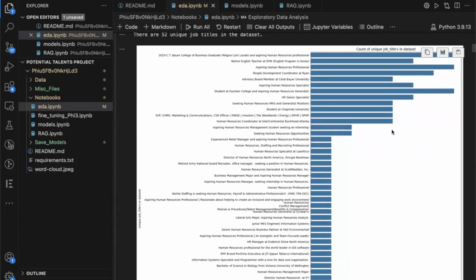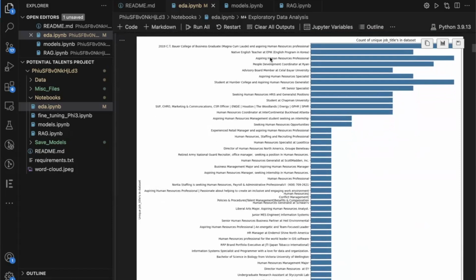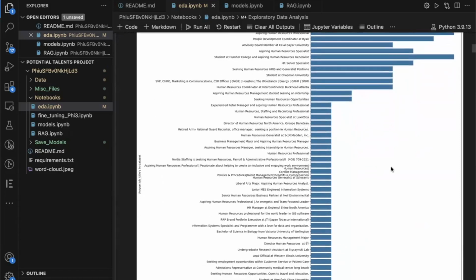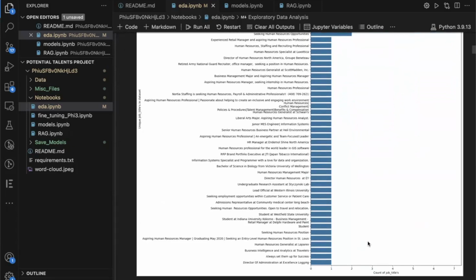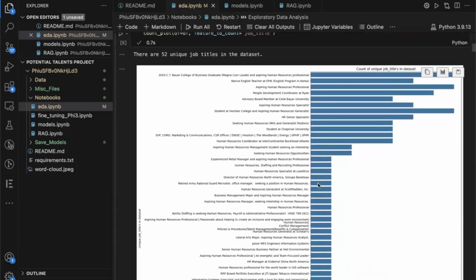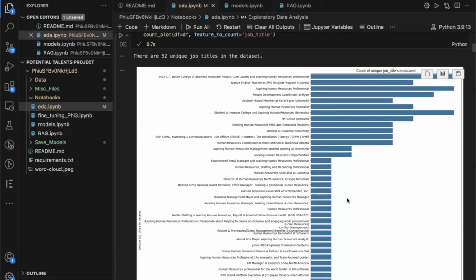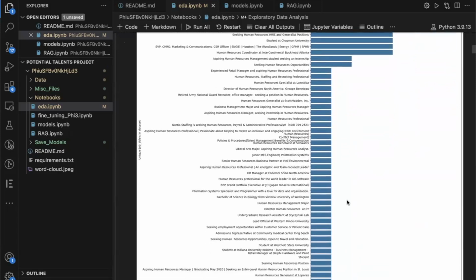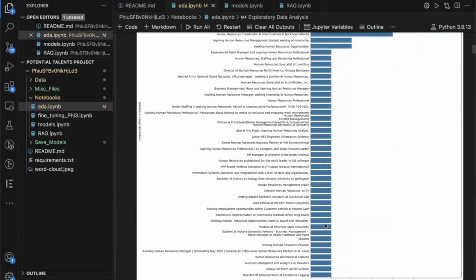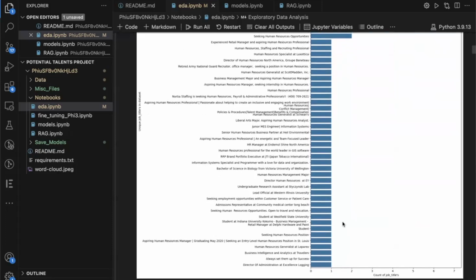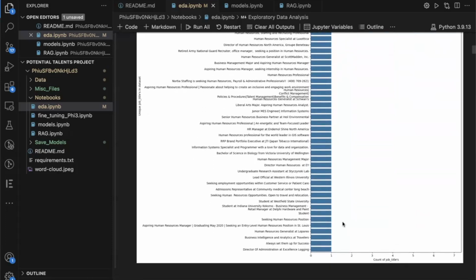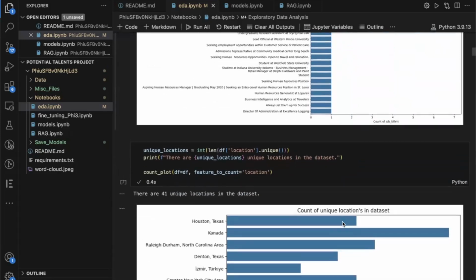And we have a handful of other duplicates, such as aspiring human resources professional and HR senior specialist. But for the most part, most of those 52 unique job titles are unique, such as student here, and always set them up for success. I got a chuckle out of some of these job titles.